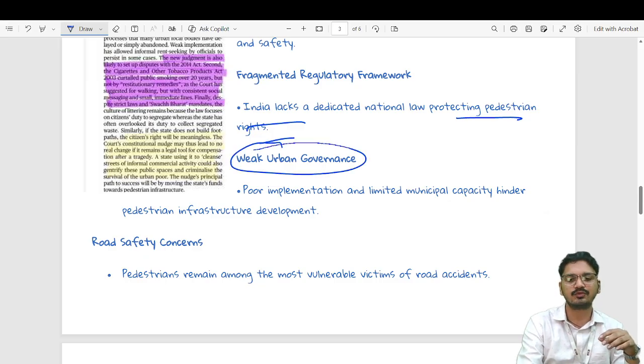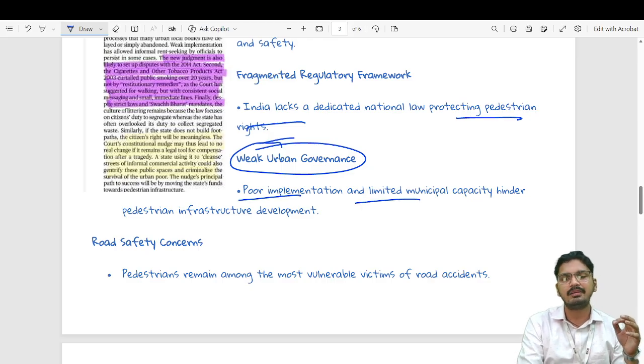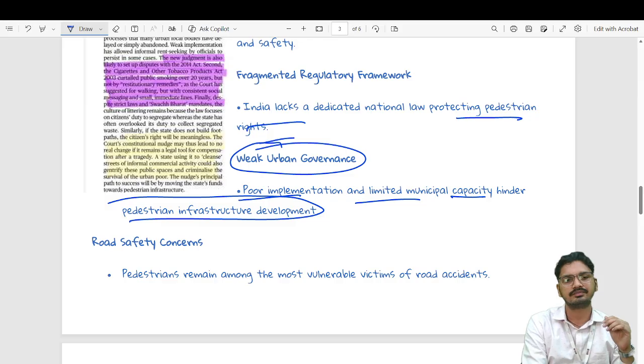The next, there is weak urban governance in place. There is a lack of proper framework, and secondly there is poor implementation and limited municipal capacity, which hinders pedestrian infrastructure development.